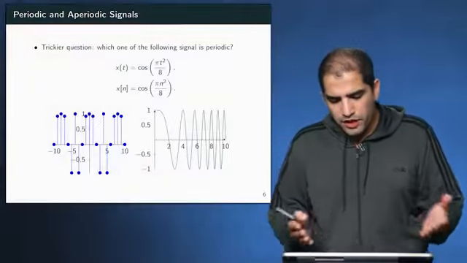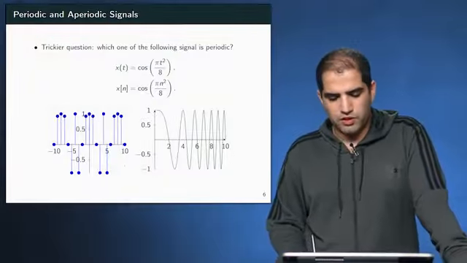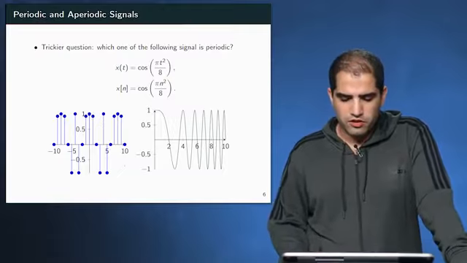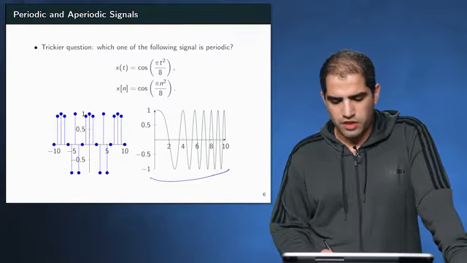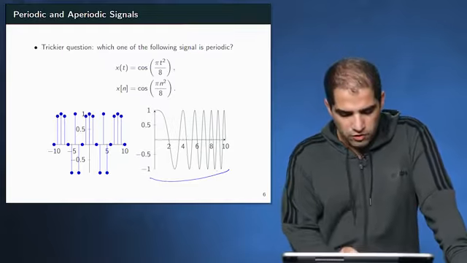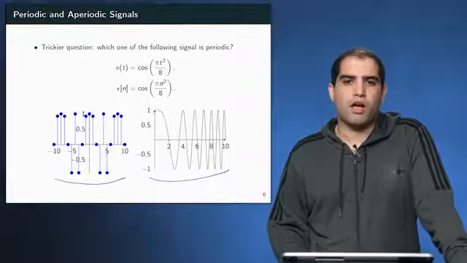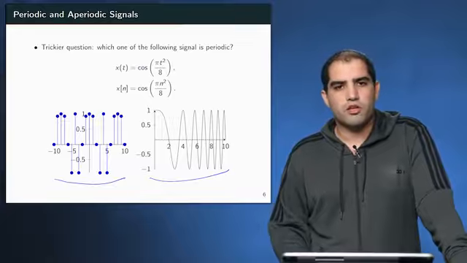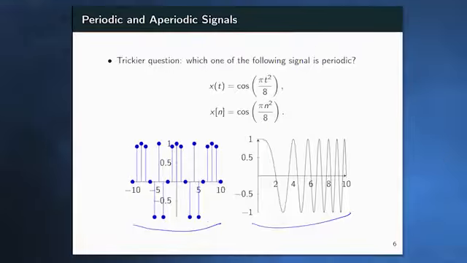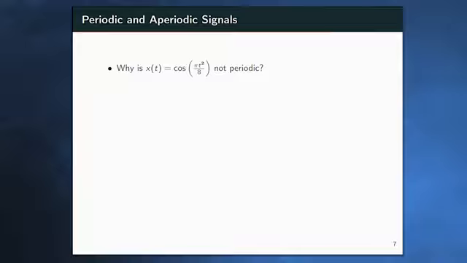Okay, so now if we look at the plot of these two signals, you'll see a very interesting pattern. The continuous time variation, x(t), is not periodic. It doesn't look like it is periodic. While if you look at the discrete time plot, you will see that a pattern is repeating. So it's a very curious problem. And in fact, this is true. So x(t) in this case is not periodic, but x[n] is periodic. And we will shortly see why.